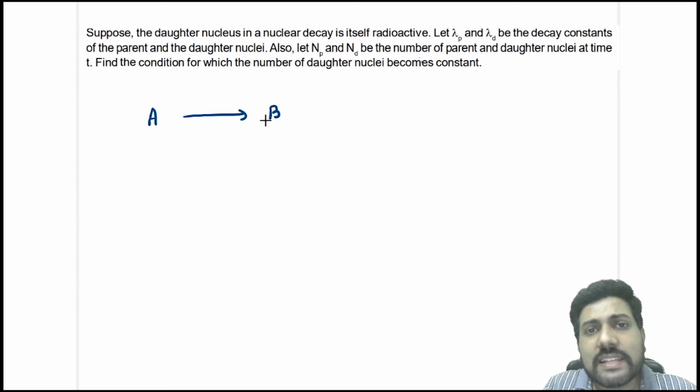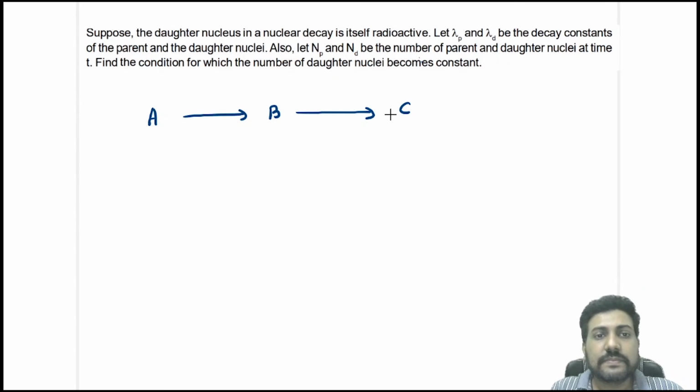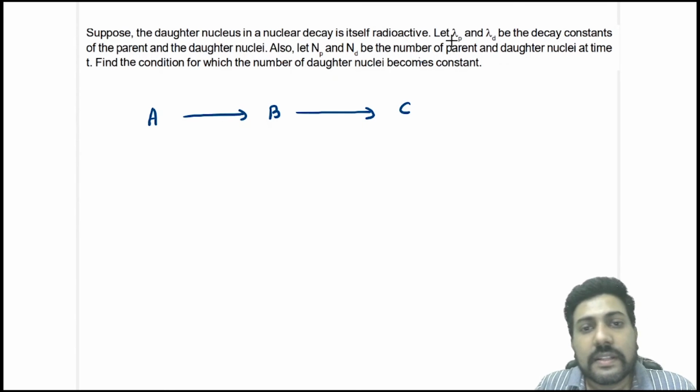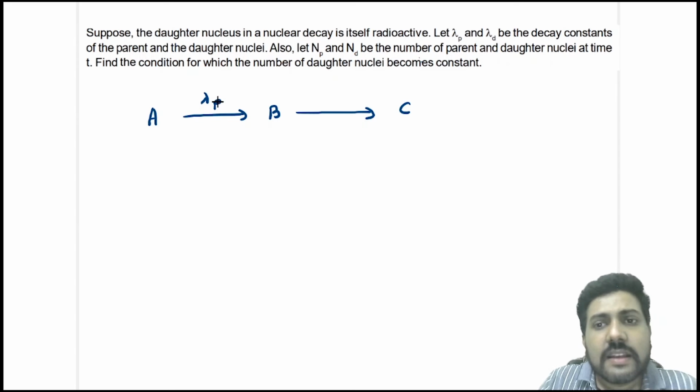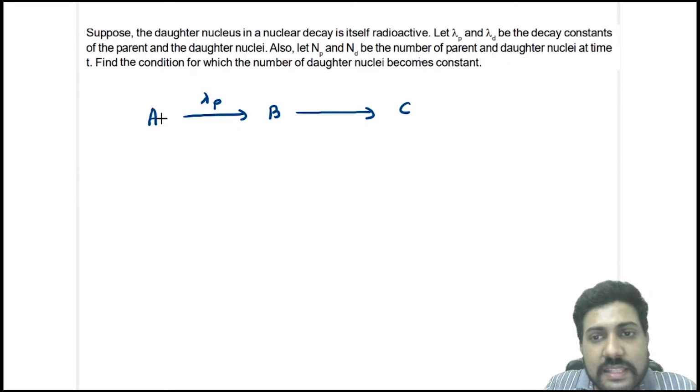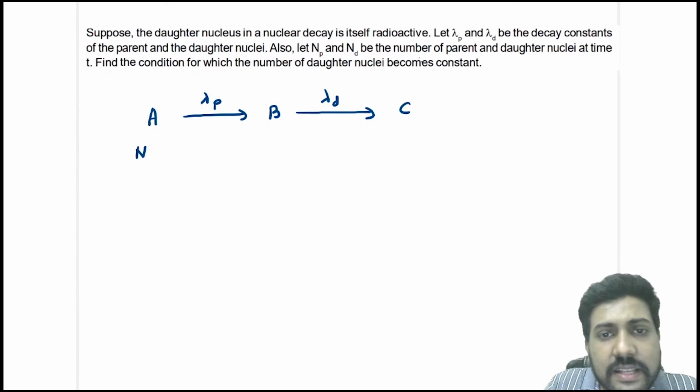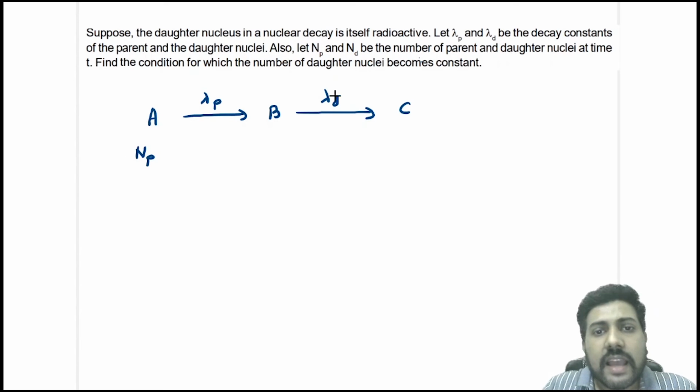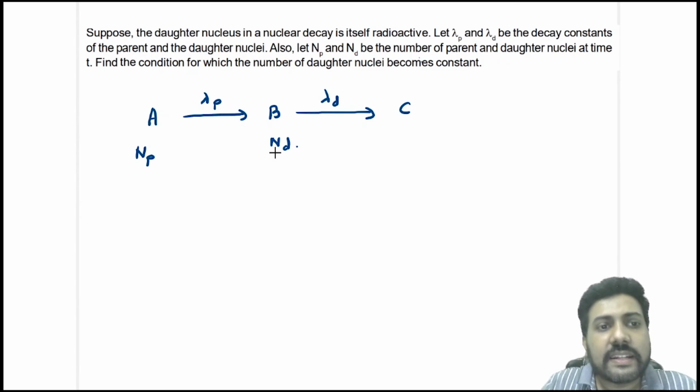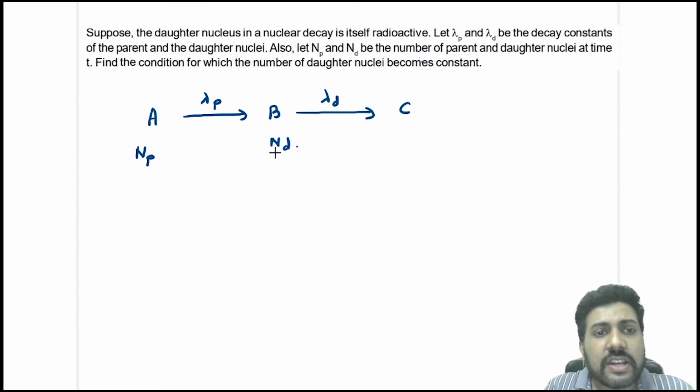Now, if this nucleus is also radioactive, it might decay to a new nucleus, that is C. Let lambda P be the decay constant of the parent nucleus and lambda D be the decay constant of the daughter nucleus. Also, let NP be the number of parent nucleus at any time t and ND be the number of daughter nucleus at that time t. Then find the condition for which the number of daughter nucleus becomes constant. That means ND does not change.